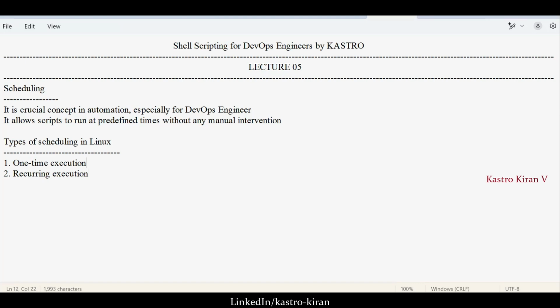So what does one-time execution mean? Suppose you have a shell file and you want to execute that shell file only once, and you are going to configure that execution. That kind of scheduling is called one-time execution. Let's say I have a shell file that should get executed automatically every day at 9 o'clock in the morning. That is called recurring execution.